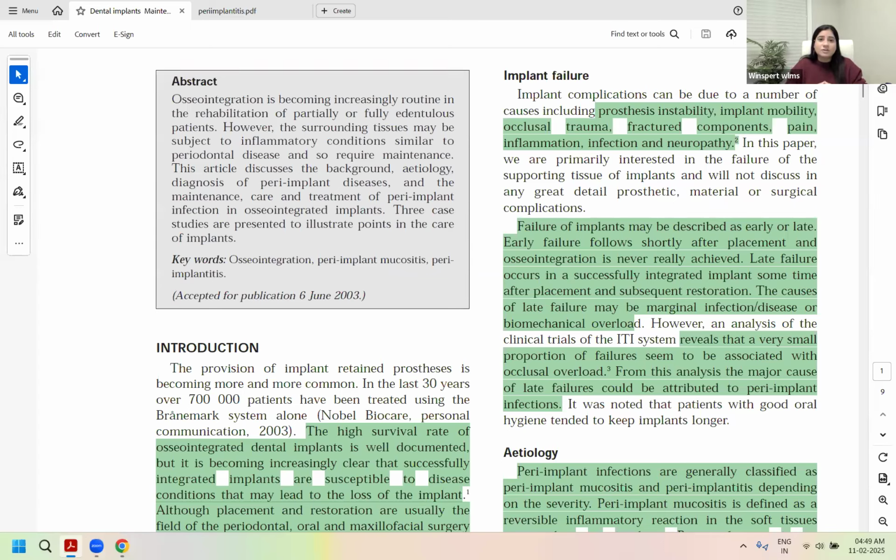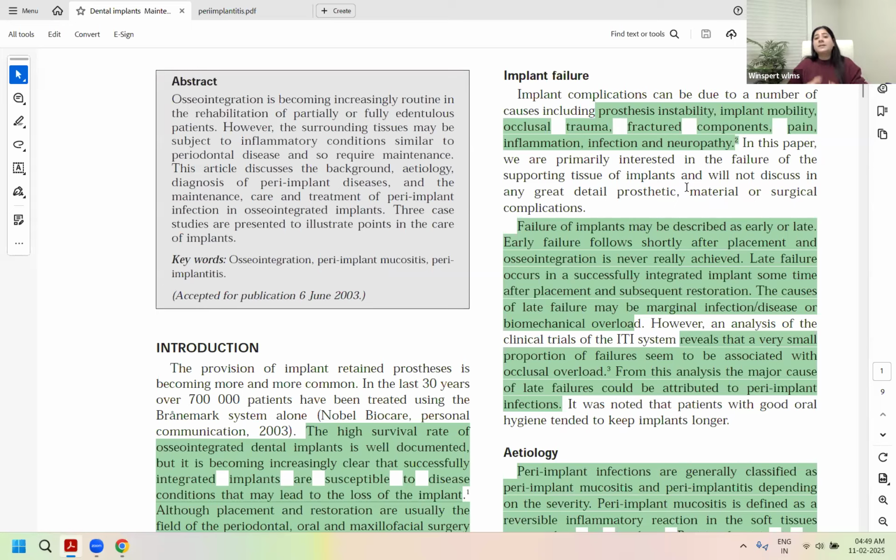There can be different challenges that implants can show in the mouth. It can be prosthodontic component instability. The restoration itself can be a challenge. It can be unstable, it can be loose. And in the examination, we have been getting loose prosthesis on implants kind of SBQ. Whether it's an FPD on the implant or a single crown, screw retained or cemented, the loose prosthesis questions are coming up. And then management and flossing under it, all these questions are coming. Today, I'm also going to tell you what kind of floss to choose for what kind of implant. I'm sure you want to learn about that as well.